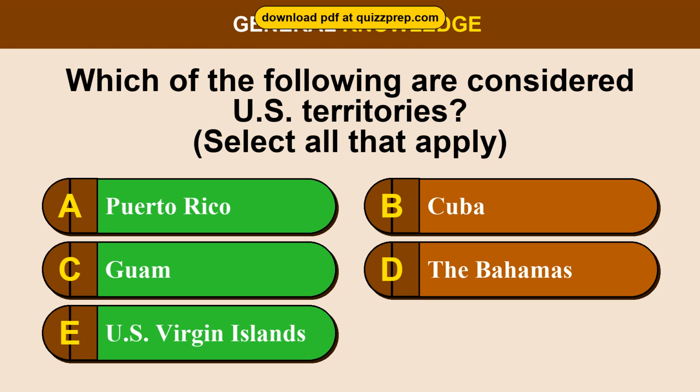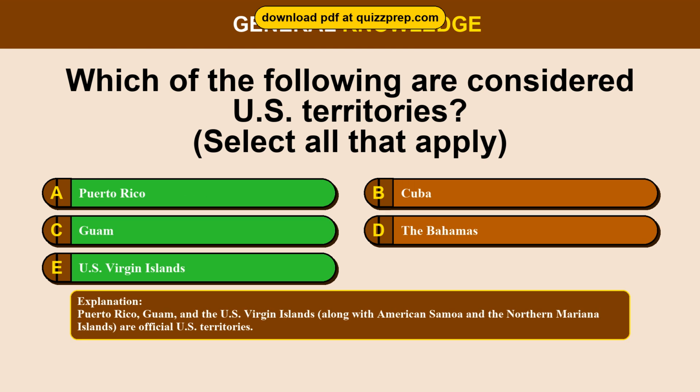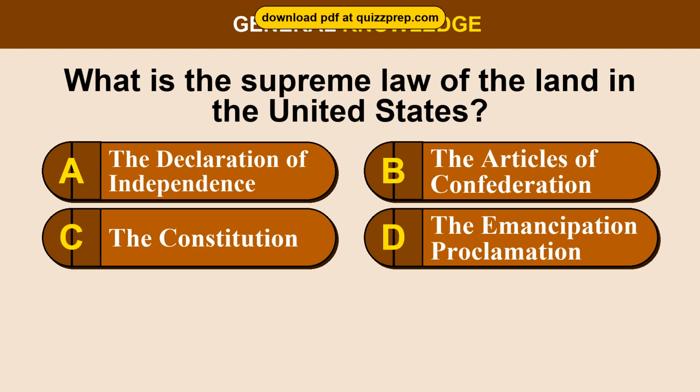Puerto Rico, Guam, U.S. Virgin Islands. Puerto Rico, Guam, and the U.S. Virgin Islands, along with American Samoa and the Northern Mariana Islands, are official U.S. territories. Question 80. What is the supreme law of the land in the United States? Option A, the Declaration of Independence. Option B, the Articles of Confederation. Option C, the Constitution. Option D, the Emancipation Proclamation.